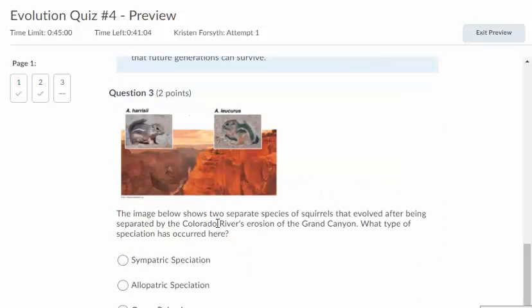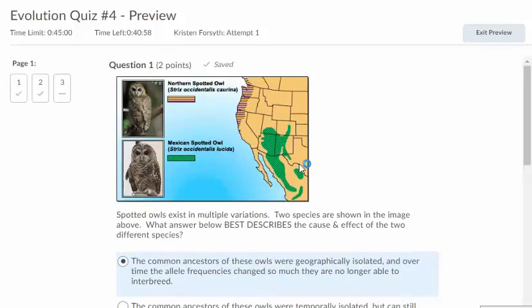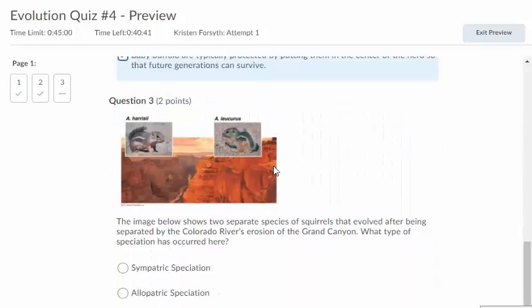Oh, here we have squirrels. We have squirrels that are on, oh, sorry. I never talked about this, but this is definitely geographic isolation because if you look where these boundaries are, you guys, there's a huge mountain range that runs right here, the Sierra Nevadas. So that's going to be why we have a geographic isolation here. So you got to know a little bit about your history and your geography. All right, sorry. Going back to question 3.